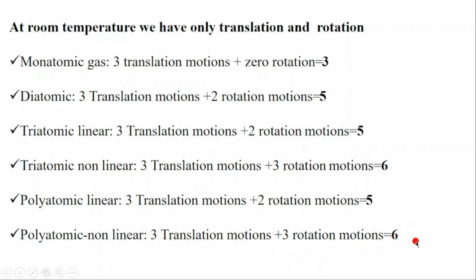Only at room temperature we have translation and rotation, because for vibration we need more energy so that the molecules can vibrate. That is how it is up to now. We have the degrees of freedom for monoatomic, diatomic, and triatomic, but at room temperature.